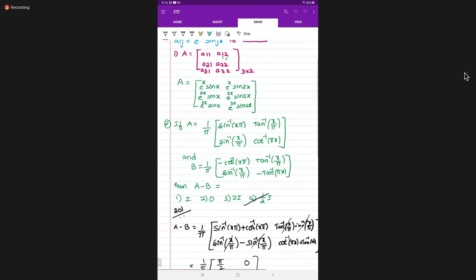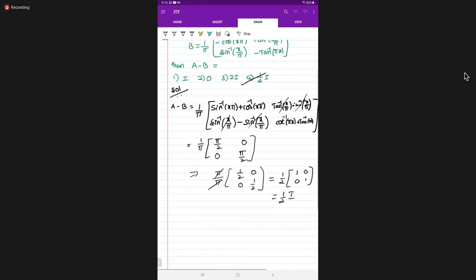Next question, it is easy only. Tell me the answer. Capital A is equal to [X Y], capital B is equal to [A H, H B], C is equal to [X Y]. Then ABC is equal to.